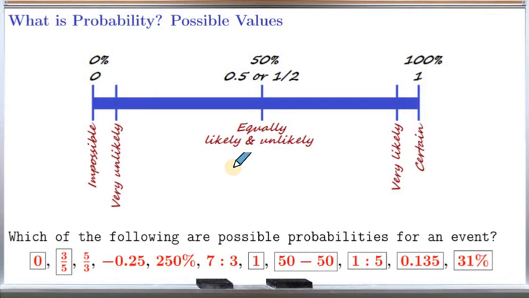Now, we know 0, 3 over 5, 1, 50-50, 1 is to 5, 0.135, and 31%. All these numbers are possible probabilities for an event.